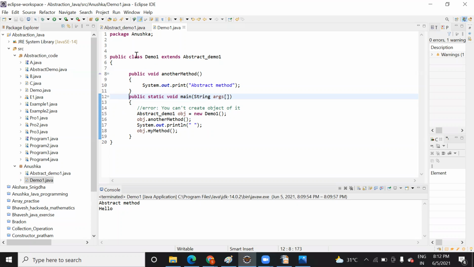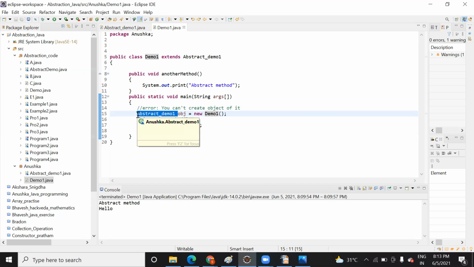But when you work with an abstract class, you need to pass on the right hand side the class name which is providing the body to your abstract method. Which class is providing a body? Demo one. So you will pass here demo one, and here abstract demo. Why will you create an object of abstract demo? Because the method is present in that class. On this side, you will give the class name where the abstract method is present, and on the right hand side, you will give the class name that will provide a body to that.